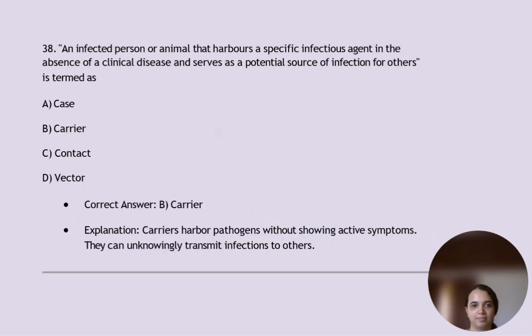An infected person or animal that harbors a specific infectious agent in the absence of a clinical disease and serves as a potential source of infection for others is termed as carrier. Okay. So, carriers harbor pathogens without showing active symptoms. They can unknowingly transmit infection to others.